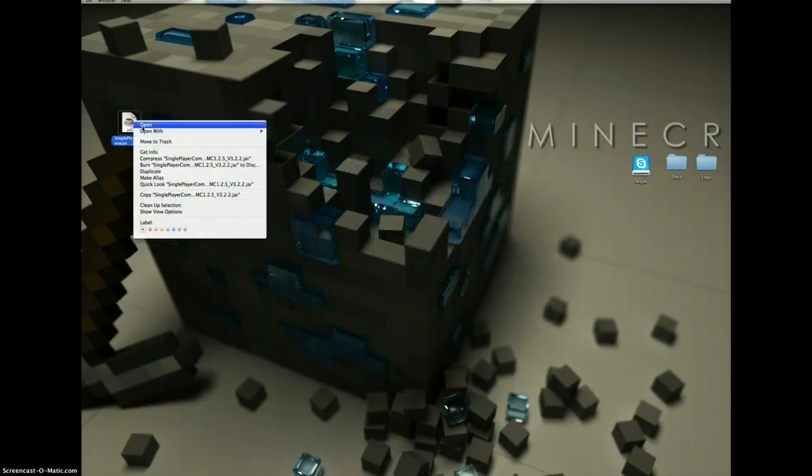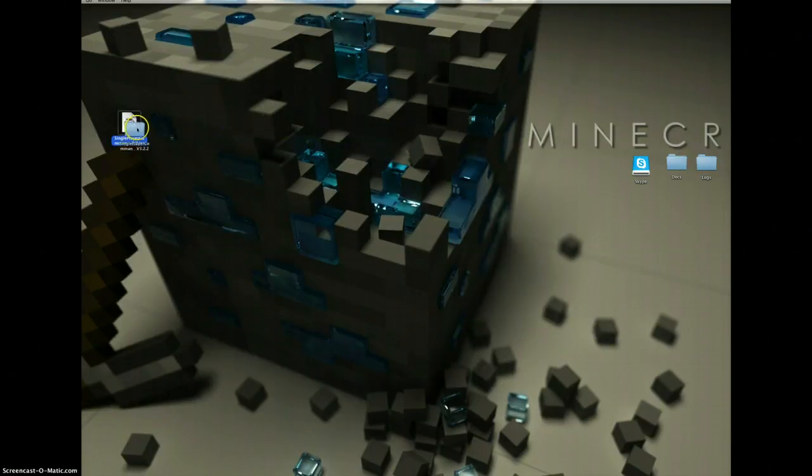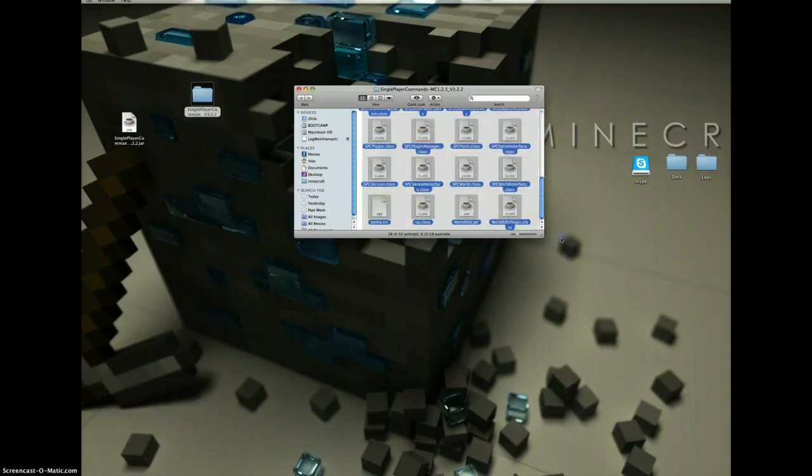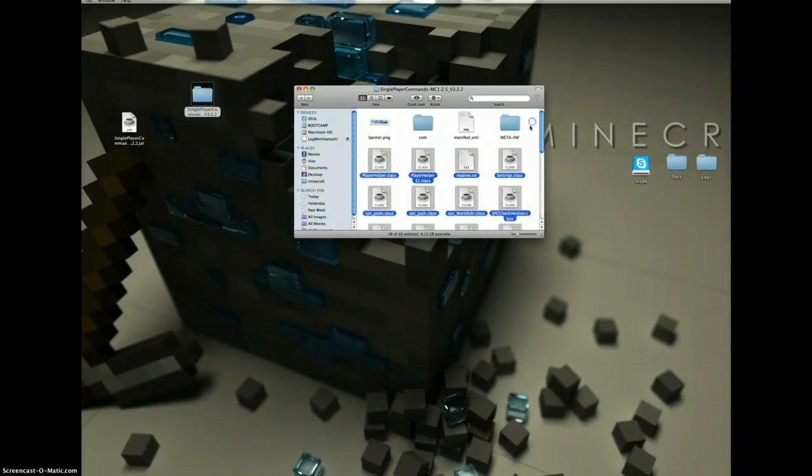You're going to click open with Archive Utility 10.6, and it should extract a single player folder like this. So you're going to open it, and you're going to see banner, modify class. You're not going to touch those. You're just going to drag everything, and you're going to scroll back up. You're going to Shift-click the README, and it should remove that.